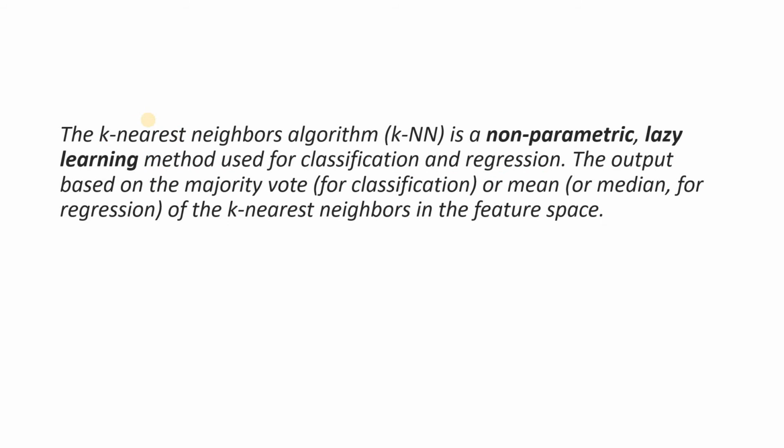Let's have a quick recall of the k nearest neighbor algorithm, which I have already discussed. K nearest neighbor, also popularly known as KNN, is a non-parametric lazy learning method used for classification and regression. Both things, classification as well as regression. For classification, we apply the majority voting concept, that is, in statistics we call this the mode, or mean or median for a regression problem. So this is what we have already studied.